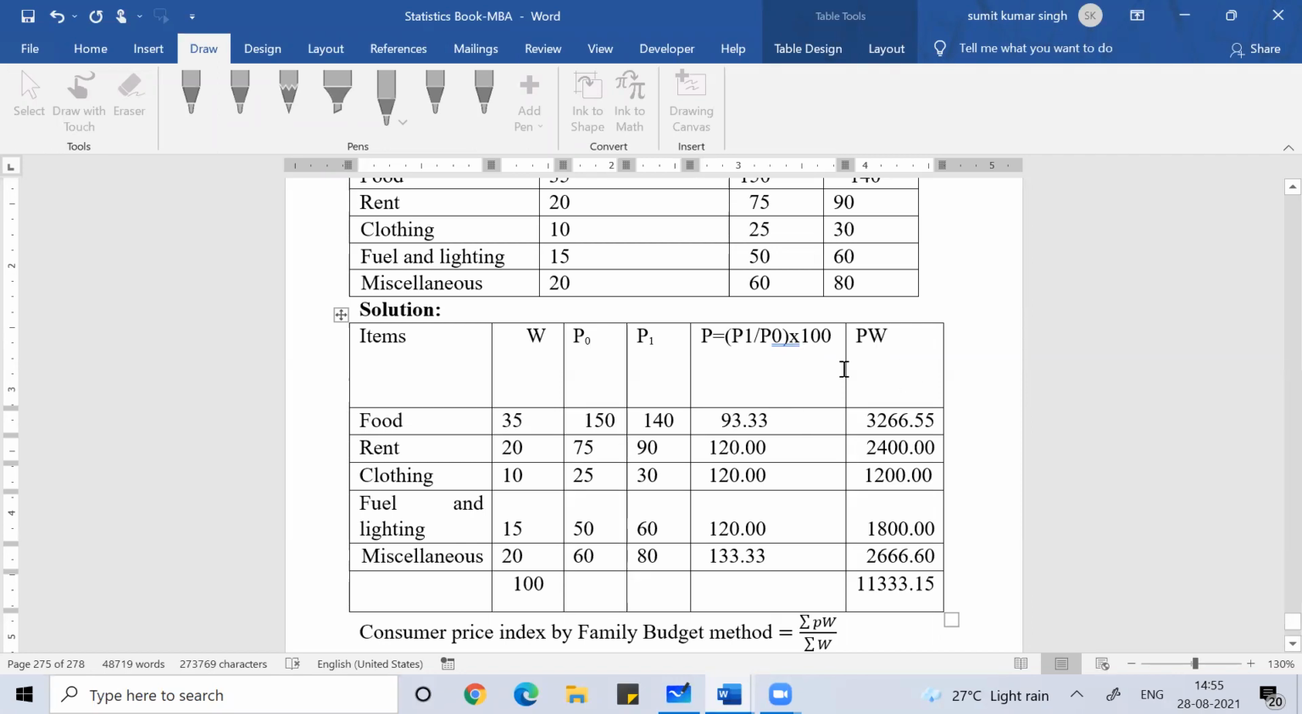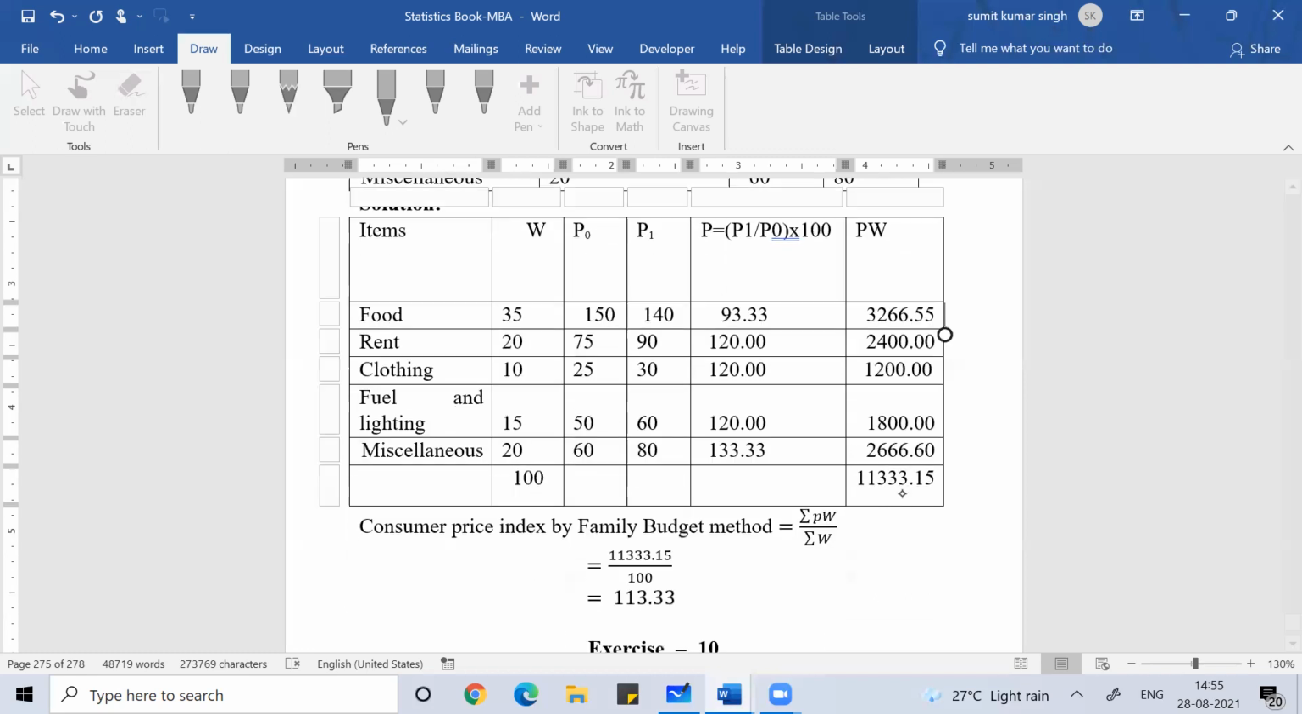Okay, so once you get the P value, multiply the P value with W. So you will get P into W. Once you get P into W, do the sum of that. So you'll get sum of PW, and that you divide by the sum of W, and that will give you the consumer price index by using the family budget method.